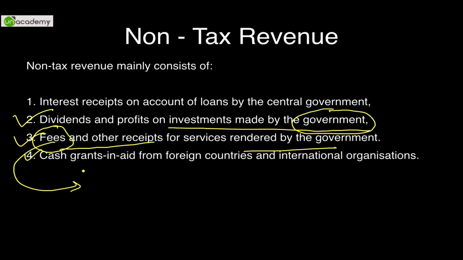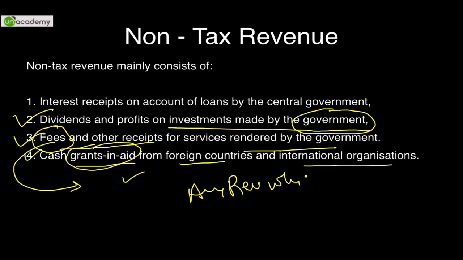And cash grant and aid from foreign countries. So if an earthquake occurs or any kind of mishappening occurs, or even if no mishappening occurs, whatever grant we are getting from any country abroad is considered to be a non-tax revenue. Basically, any kind of revenue which is non-tax, any revenue which is other than taxation revenue, will be categorized under non-tax revenue. So this was it, part 1 of fiscal policy.